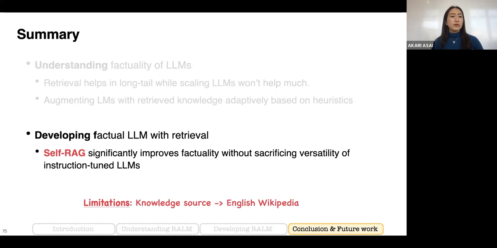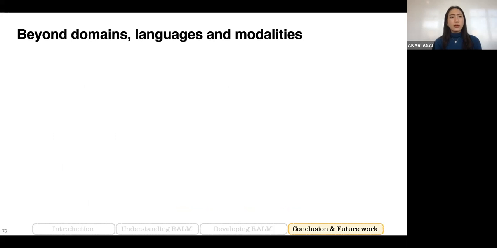But one limitation across those two papers is that we use English Wikipedia as the knowledge source, and we only evaluate the model on tasks that we can solve based on English Wikipedia information. So it's mostly about knowledge-intensive tasks, but about more common knowledge, for example, entertainment or basic science. But on the web, we have a bunch of diverse information that can be about many different domains or represented in many different languages or modalities.